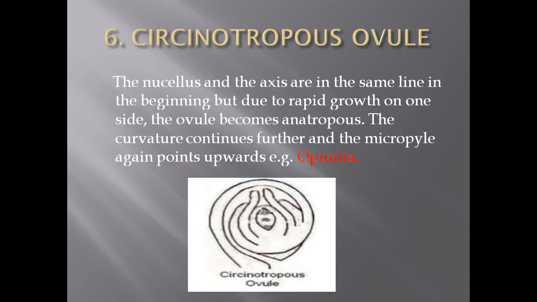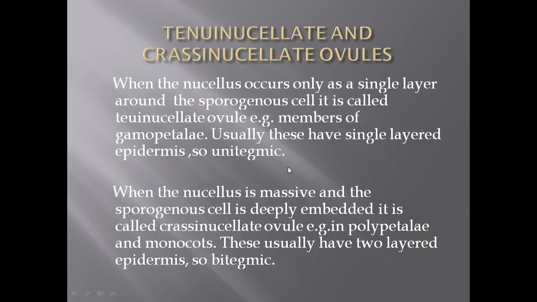Next, the last type of ovule is the circinotropous type of ovule.